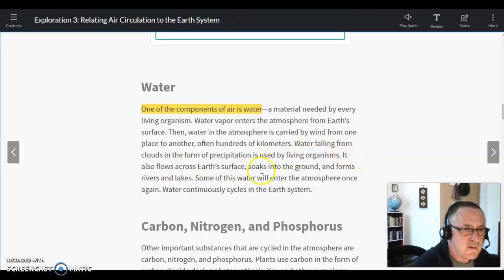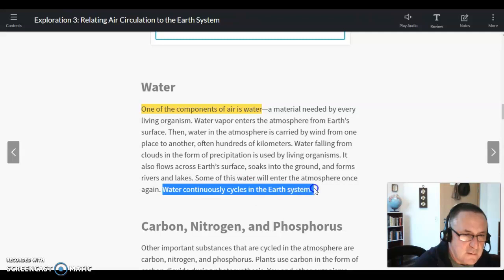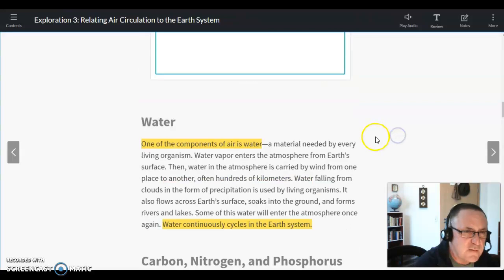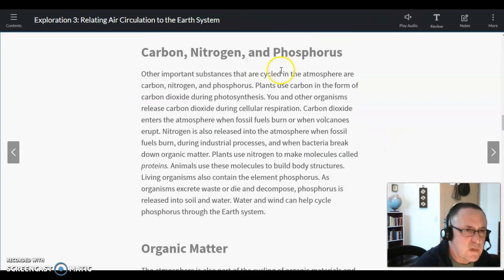It also flows across the Earth's surface, soaks into the ground, and forms rivers and lakes. Some of this water will enter the atmosphere once again. Water continuously cycles in the Earth's system. I think we want to get that last sentence here. So like I said, this is kind of a classic textbook section in the sense that usually first and last sentences are often important.